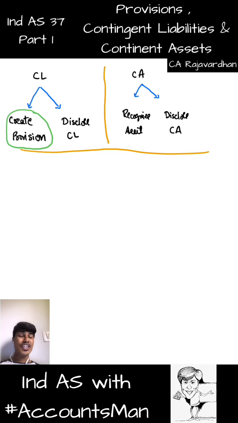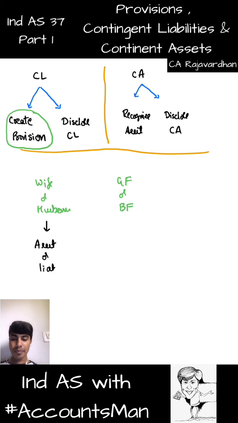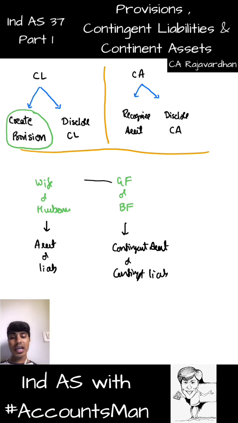Girlfriend or boyfriend is a contingent liability or contingent asset. So I'll quote, wife or husband, girlfriend or boyfriend, as the case may be. When we talk about wife or husband, they are like an asset or liability. A girlfriend or boyfriend is like a contingent asset or contingent liability. This girlfriend can become wife, this boyfriend can become husband, but as of now they are not your husband or wife, they are only your girlfriend or boyfriend.